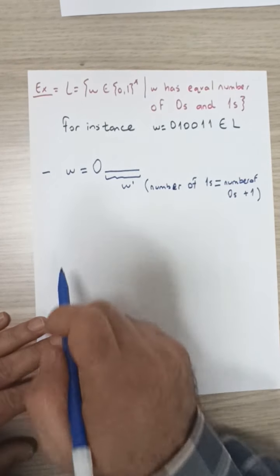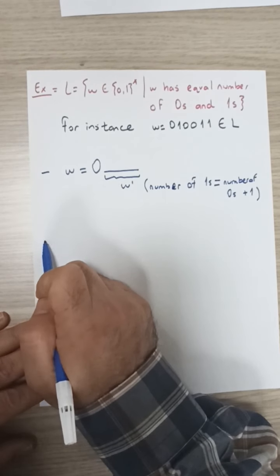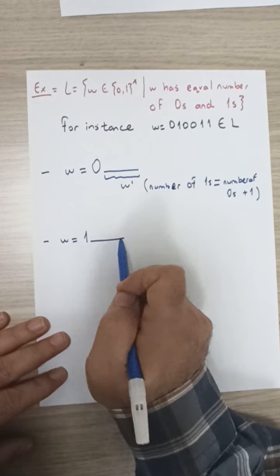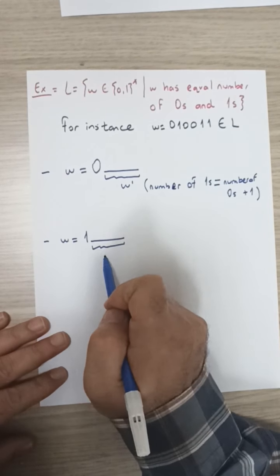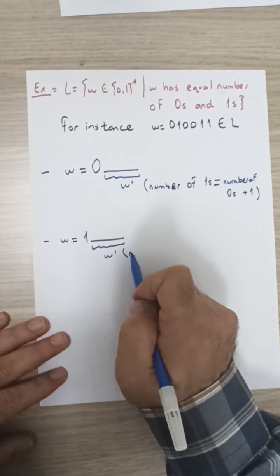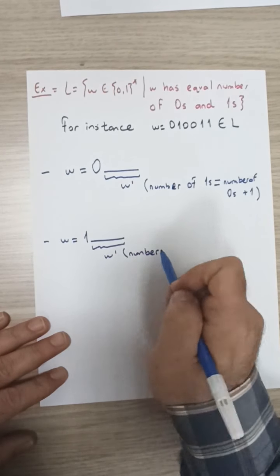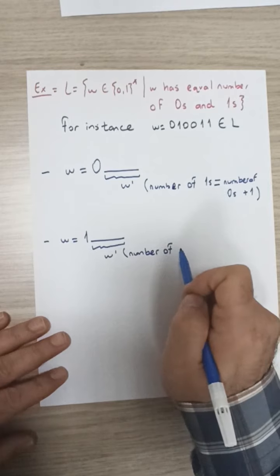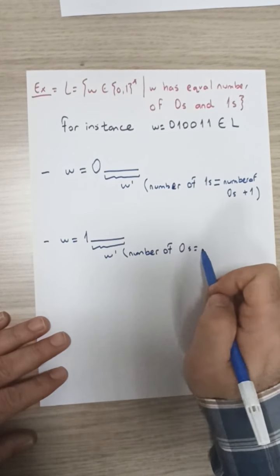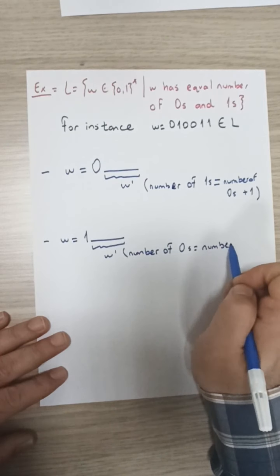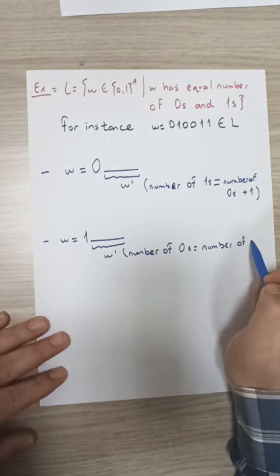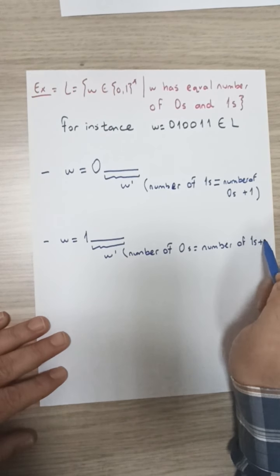Okay. If on the other hand W starts with a 1, it will be followed by some string W prime. What is the property that we want from this W prime? We want this time just the opposite. The number of zeros in W prime to be one more than the number of ones. Number of ones plus 1.